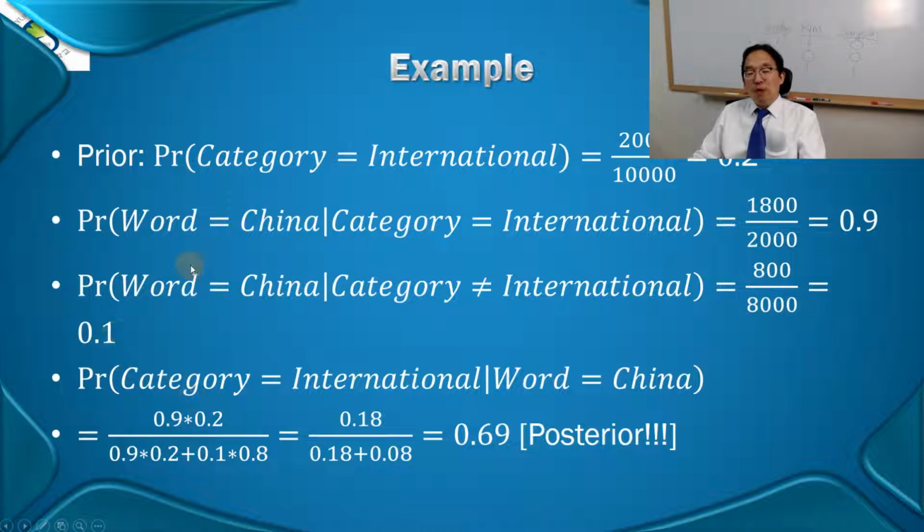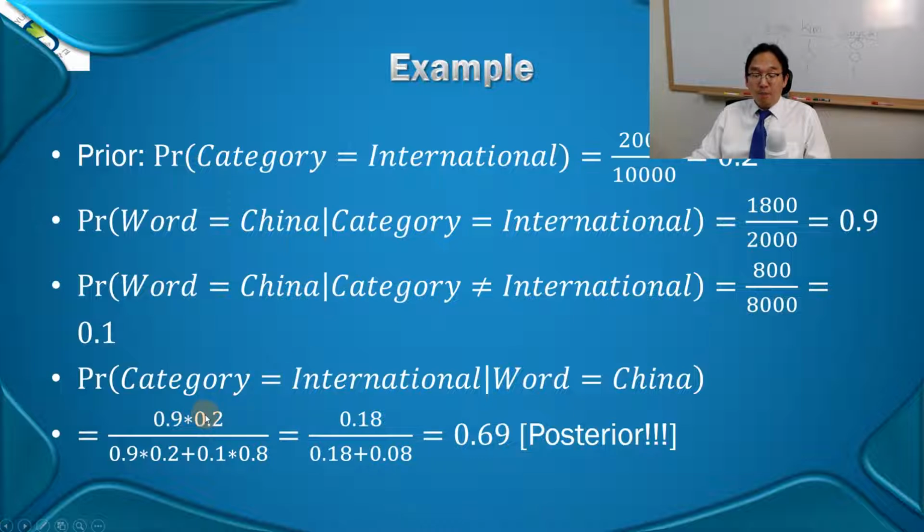Now, once you have these conditional probabilities and the prior probabilities, you can compute the Bayesian posterior probability. What kind of probability is that? Well, given that you found the word China in this article in the test set, what is the posterior probability that it belongs to the international category? Okay, that's this guy over here, this ugly term. Wow, what the heck is that? In the numerator, what you see is the prior probability of 20% that comes from here.